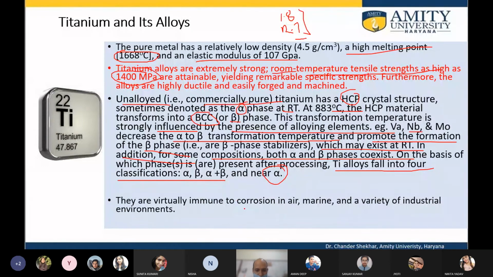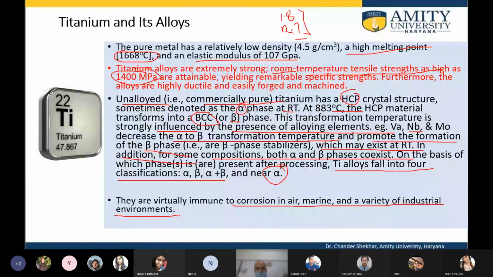They are virtually immune to corrosion in air, marine environments, that means in seawater. So titanium is stable to high temperature. It has a good room temperature tensile strength. It is immune to corrosion, which was not there in case of magnesium.